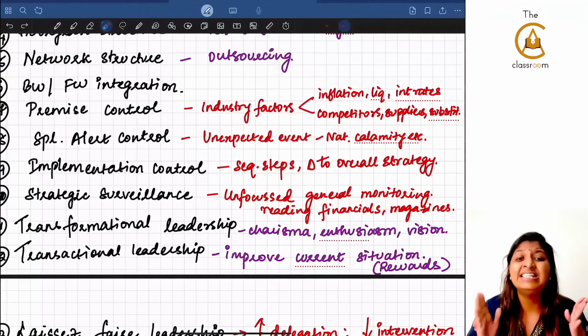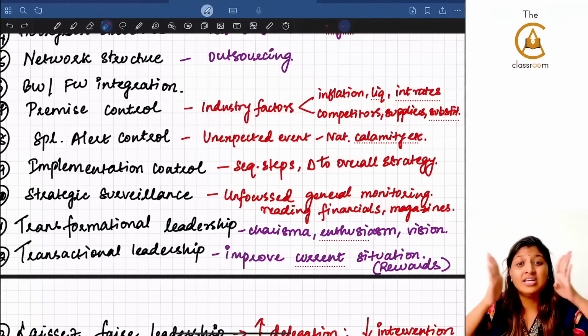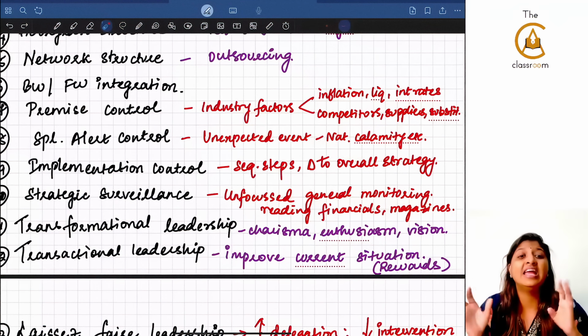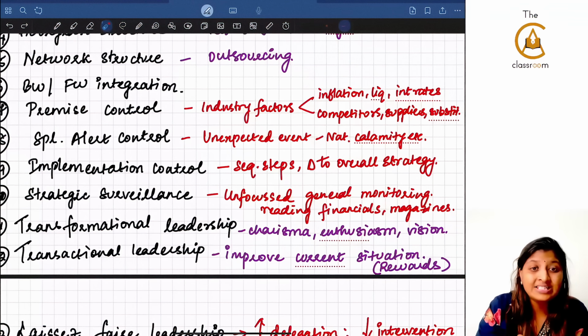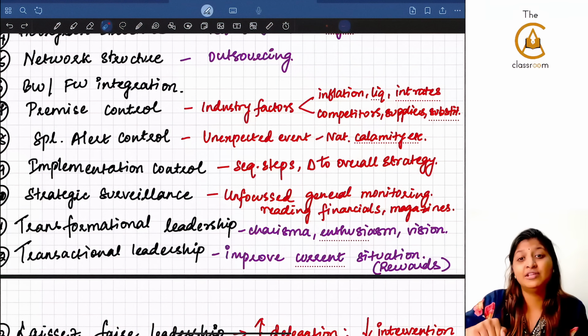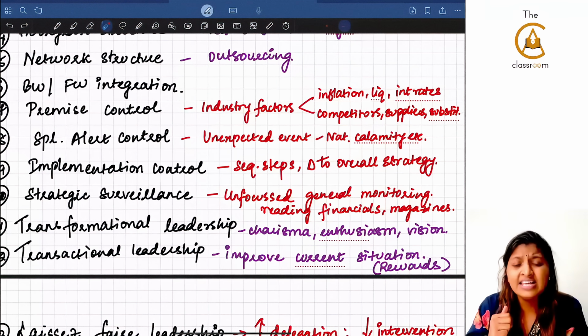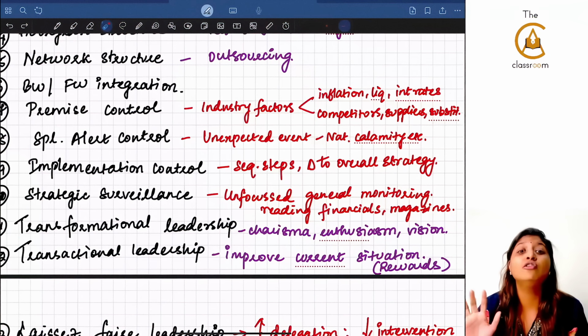Now you all tell me, CCTV is there, correct? How is CCTV? It has general monitoring, unfocused monitoring. If they give it like that, CCTV is surveillance, correct? So strategic surveillance means unfocused general monitoring. Example: reading the financials, magazines, asked in MCQs. They just said you are reading the financials, you are seeing the business magazines and you find out some problem is there. What kind of control is that?